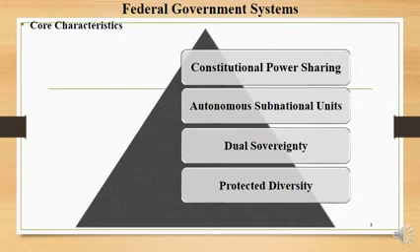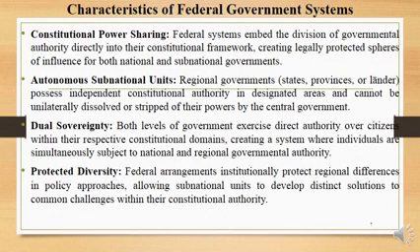The federal government system. We have constitutional power sharing, autonomous subnational units, dual sovereignty and protected diversity. The constitutional power sharing: federal government systems embed the division of governmental authority directly into their constitutional framework, creating legally protected spheres of influence for both national and subnational governments.